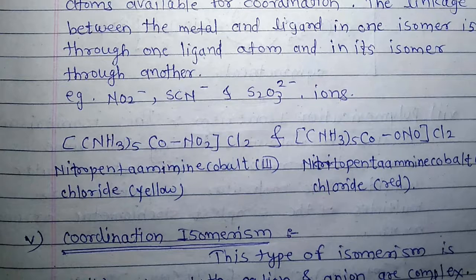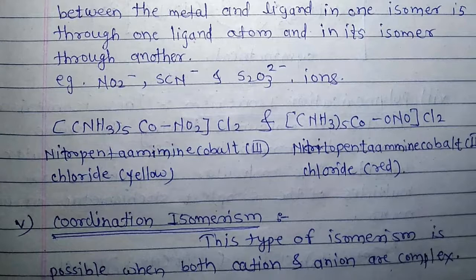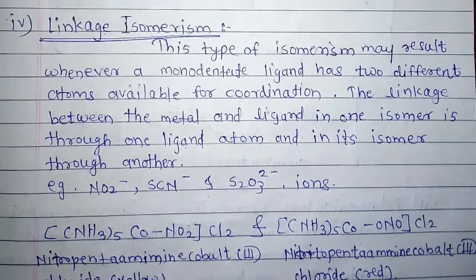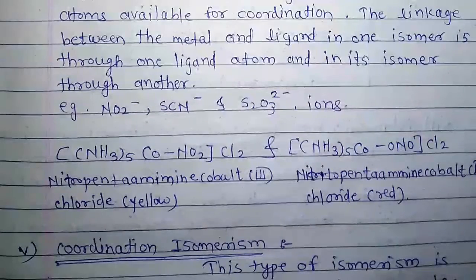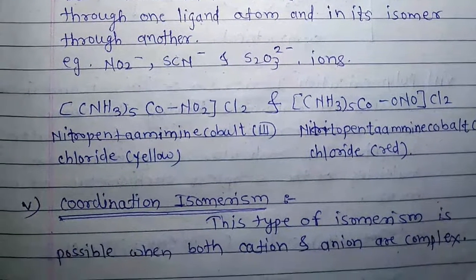Now the actual complex ion example is [Co(NH3)5NO2]Cl2 and [Co(NH3)5ONO]Cl2. That means in linkage isomerism, in the first complex nitrogen is attached and in the second complex oxygen is attached. The names of these isomers are nitropentaammine cobalt(III) chloride, yellow, and nitritopentaammine cobalt(III) chloride, red. These are examples of linkage isomers.